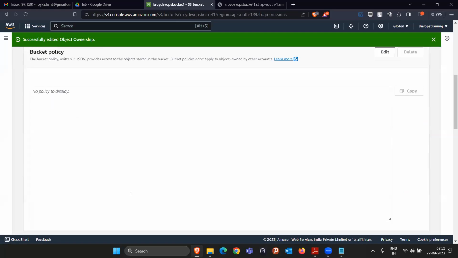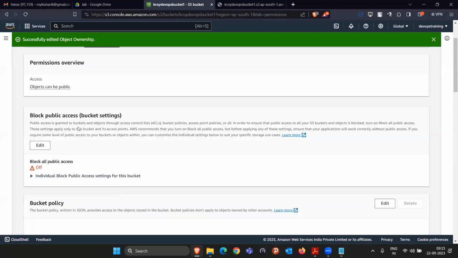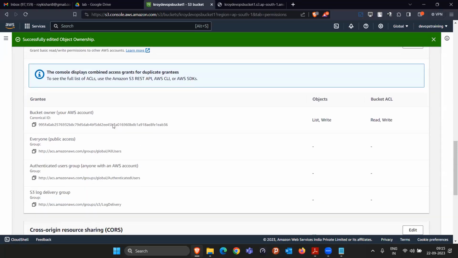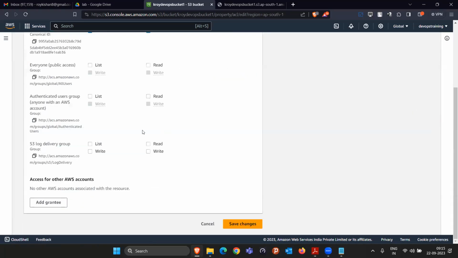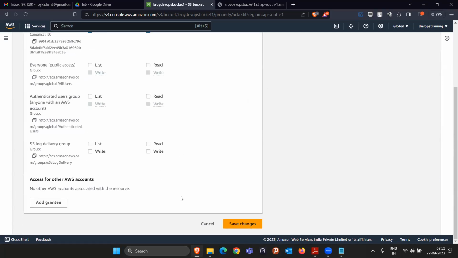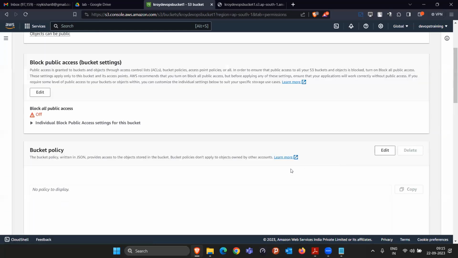If you enable this ACL, in object ownership, then only you can control who can have the access, who can be the owner. If you want to give access to only some particular AWS account, you can control it from here by clicking on this edit button. For example, for everybody in the world, I just want to give list and read access. That way we can give whatever permission we want to give. You can make the changes at the bucket level. But again, we are not going to do this.